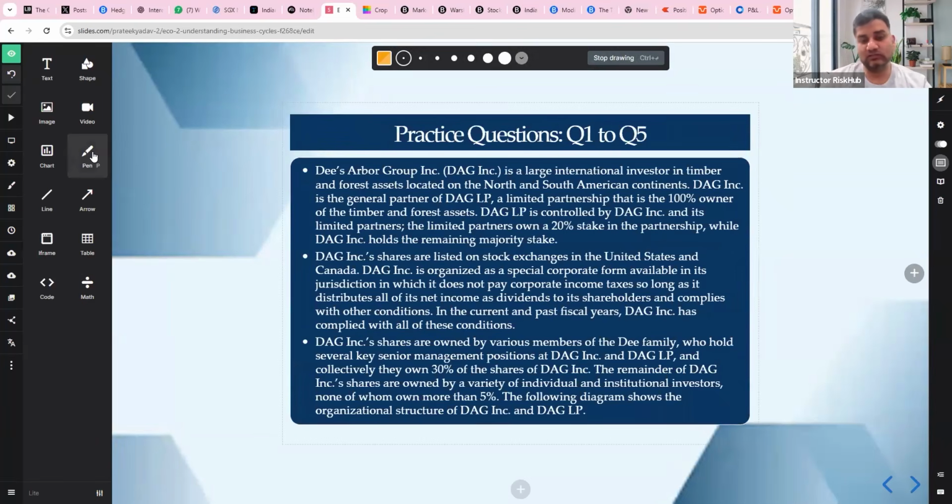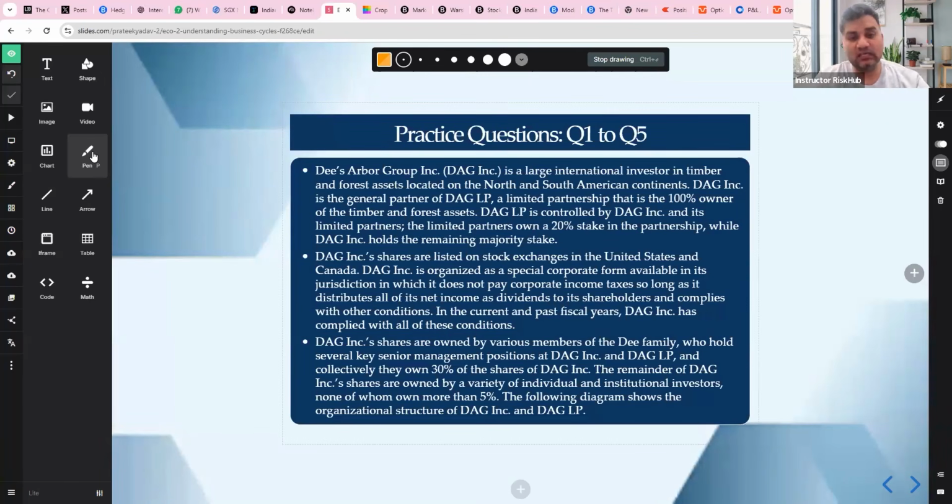Then we have the practice question. Let's do it. Dace Arbor Group, DAG Inc., is a large multinational investor in timber and forest located on the North and South American continents. DAG Inc. is the general partner of DAG LP, a limited partnership that is a 100% owner of timber and forest assets. DAG LP is controlled by DAG Inc. and its limited partners. Limited partners own a 20% stake in the partnership, while DAG Inc. holds the remaining majority stake.